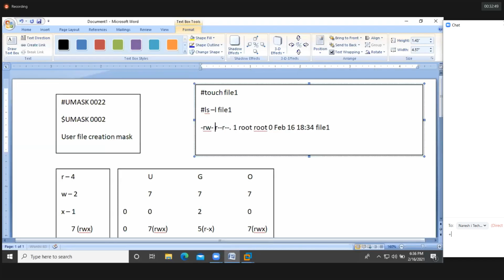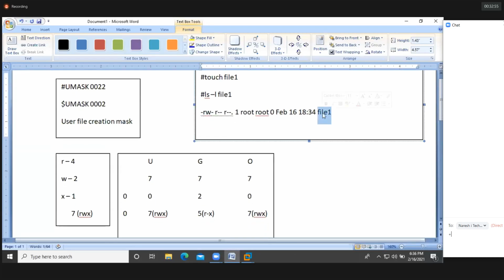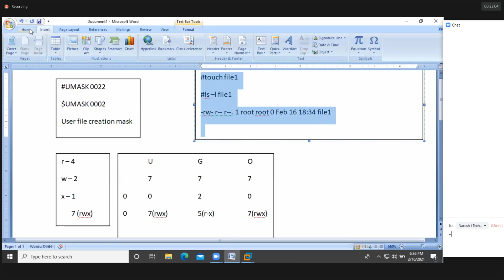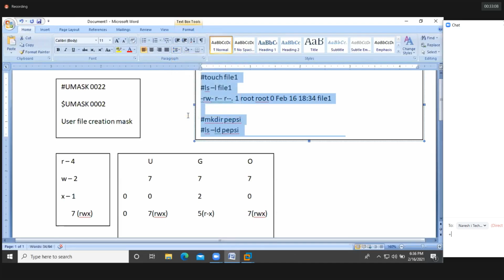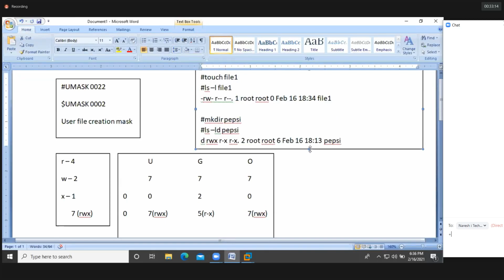So we have R, W, and then R, and then R. That's it. So this file, file1, has RW, R, and R. It doesn't have the executable permission here. So what is the executable permission value, guys? Executable permission value is 1.